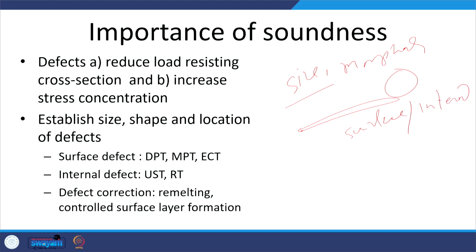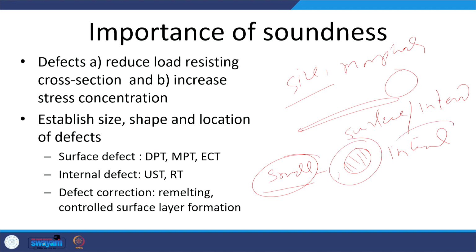Okay. So, obviously, small size defects maybe can be tolerated depending upon the criticality of the application. Similarly, spherical shape defects can be tolerated as per the criticality of the application. And the internal defects. So, if we talk of small size defects of a spherical morphology located inside, these are considered to be less damaging and less harmful for the performance of the casting.